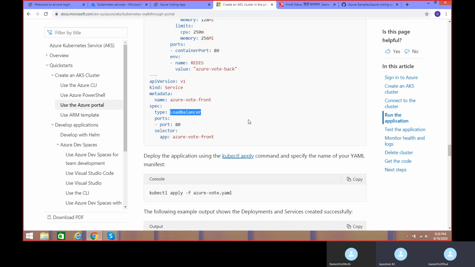So a load balancer is what we can use to balance the load, however much it is. If it is more, it will distribute it.